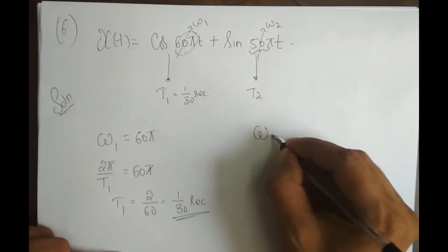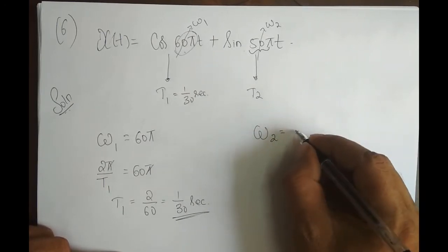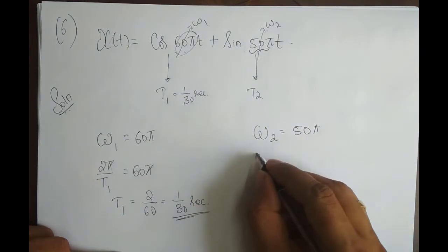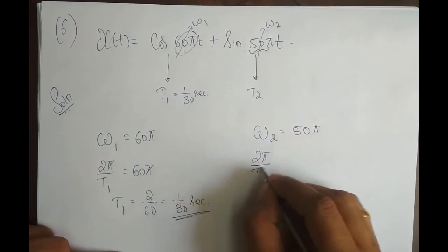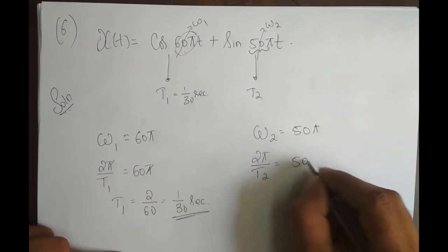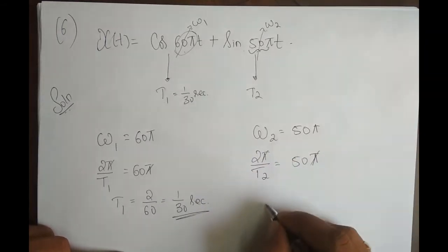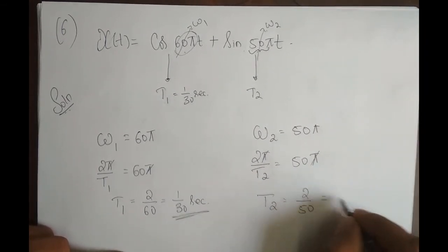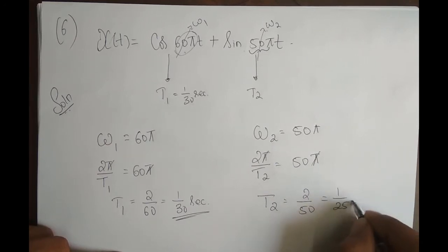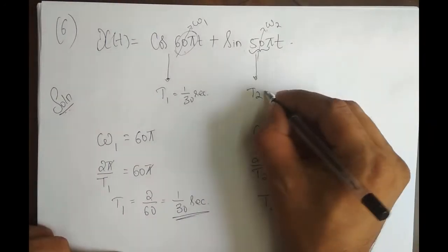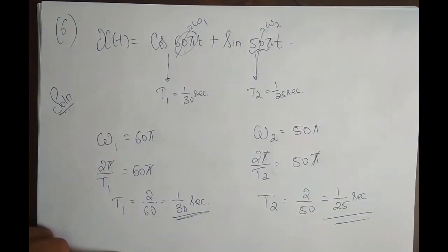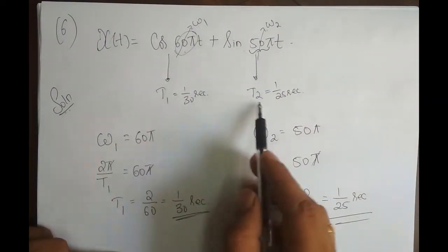Similarly, omega 2 is equal to 50 pi, right? Because omega 2 here is 50 pi. So 2 pi by t2 is equal to 50 pi, and pi cancels out. If I solve for t2, it is equal to 2 by 50, which is equal to 1 by 25 second. So t2 is 1 by 25 second. Fine, I got the value of t1, I got the value of t2.